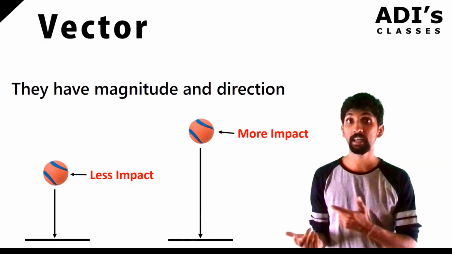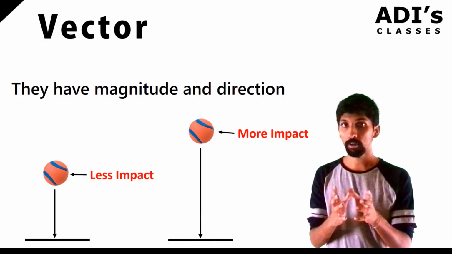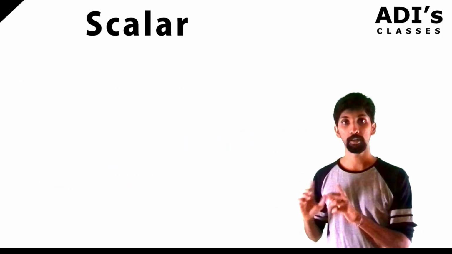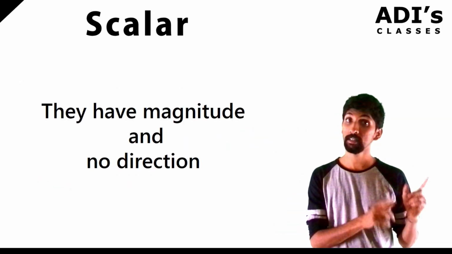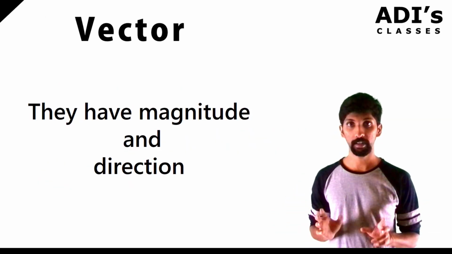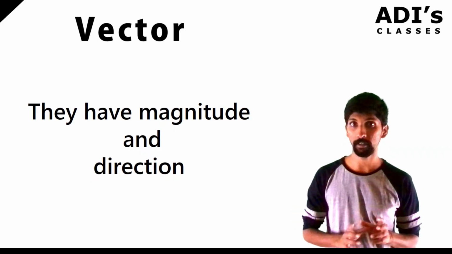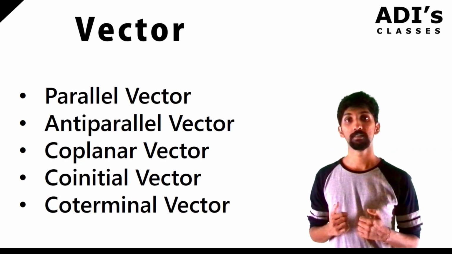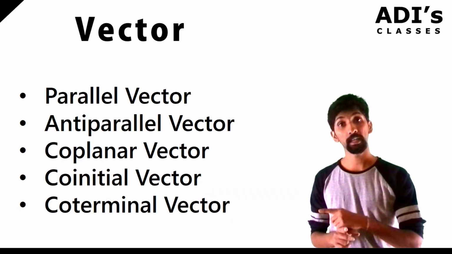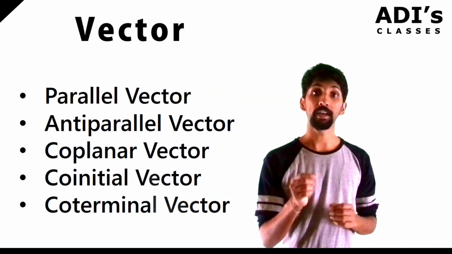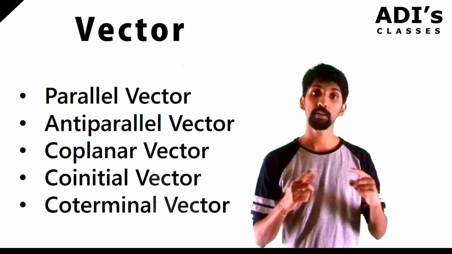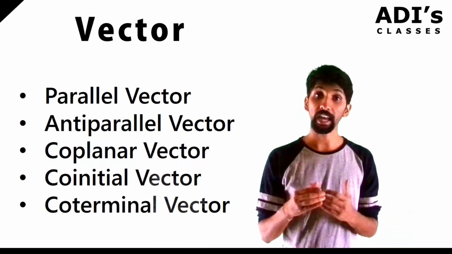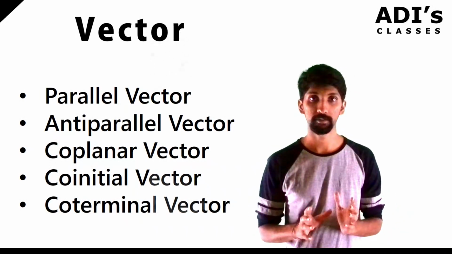So think of different examples for scalars and vectors. Now you know the difference between them. Scalars have only magnitude but no direction, whereas a vector has a magnitude and a direction, correct? Now there are different types of vectors, like parallel vectors, anti-parallel vectors, coplanar vectors, co-initial vectors, and co-terminal vectors. Don't worry about all these things, you're going to learn about these vectors in detail.